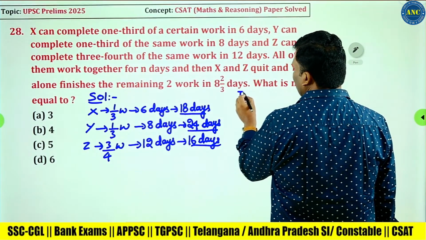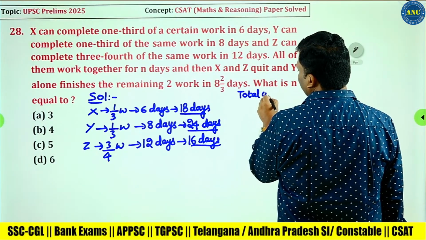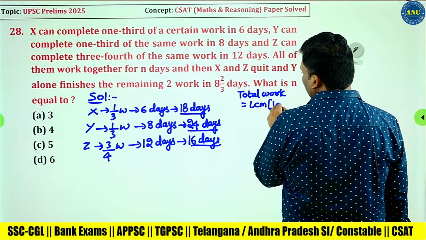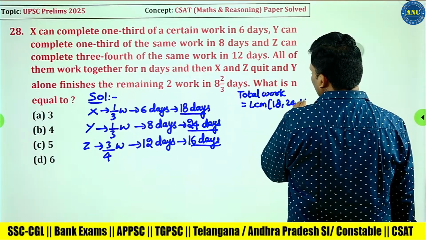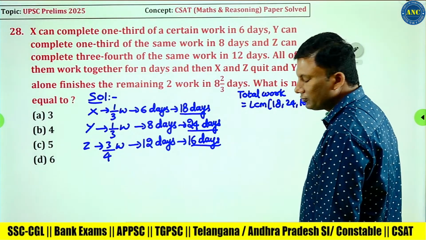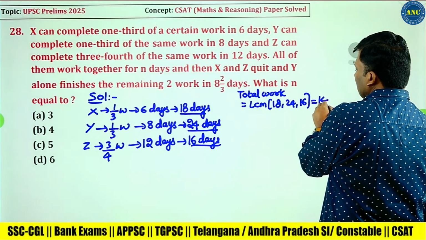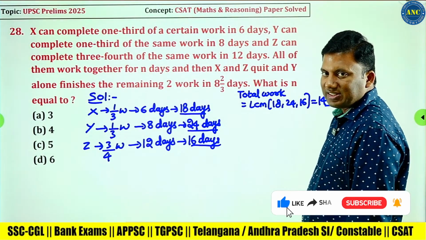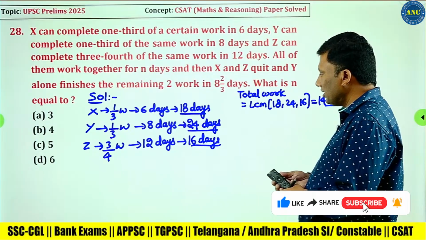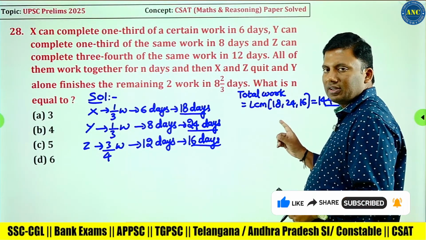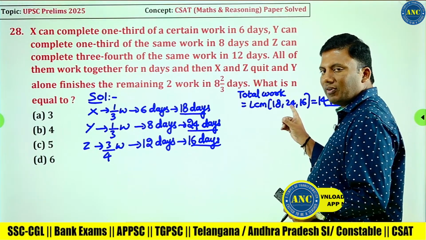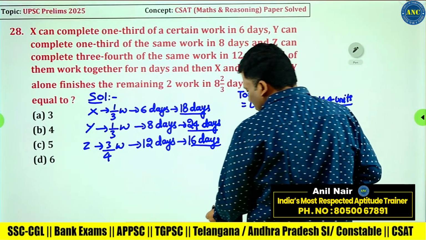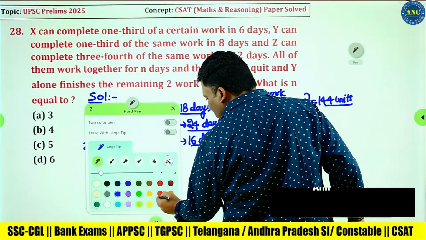Let us assume total work is the LCM of 18, 24, 16, which is 144 units. 6 threes are 18, 6 fours are 24, and 12 and 16 also, take the LCM, you will get 144. That means 18 days, 144 units.